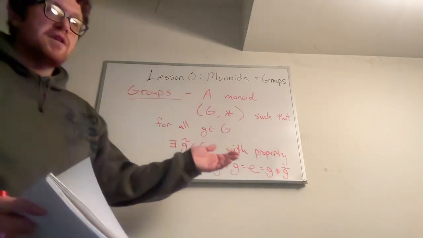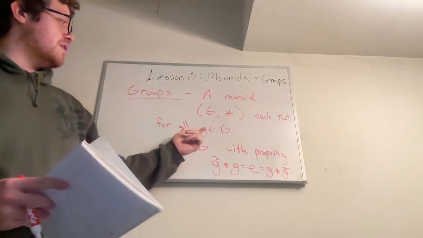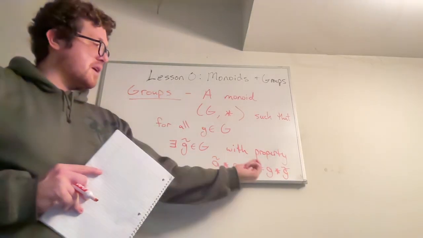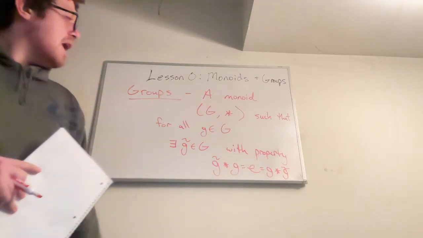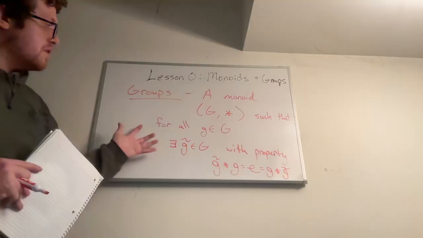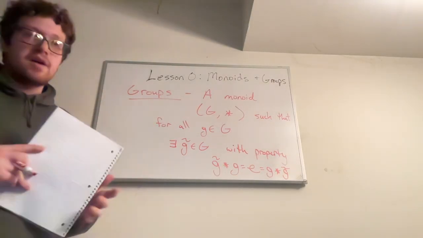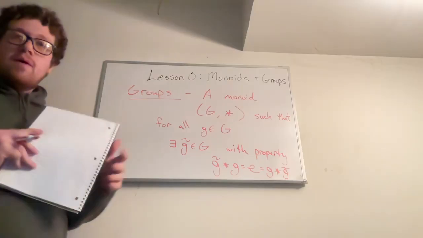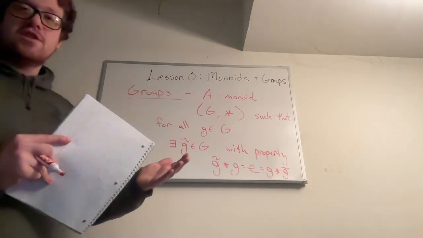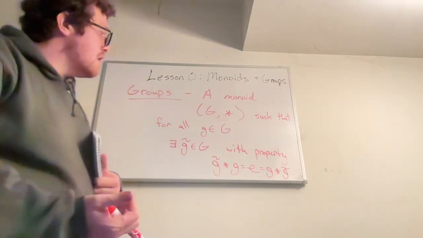All right, so basically a group is a monoid and it has inverses. So for any element in the group, there's some other element in the group, and when I multiply them together, I get the identity. And this property is important. A monoid that doesn't have inverses for every element is harder to work with in some way, because we want to be able to cancel multiplications or additions to be able to solve equations, for example, linear equations.